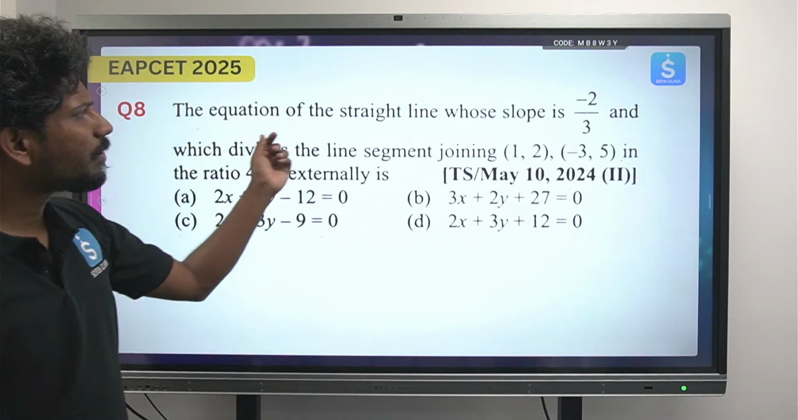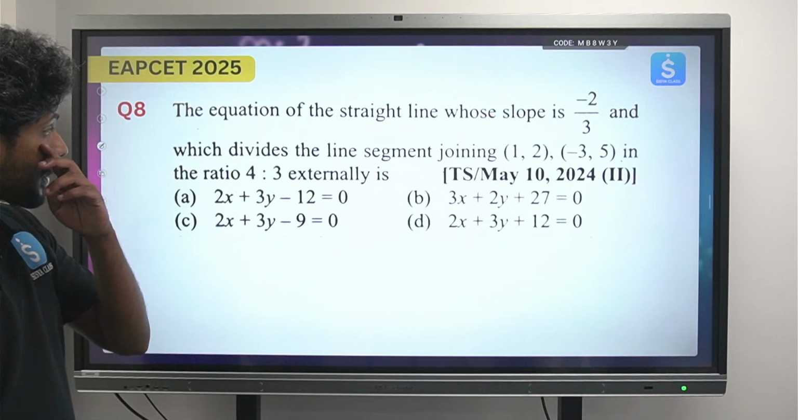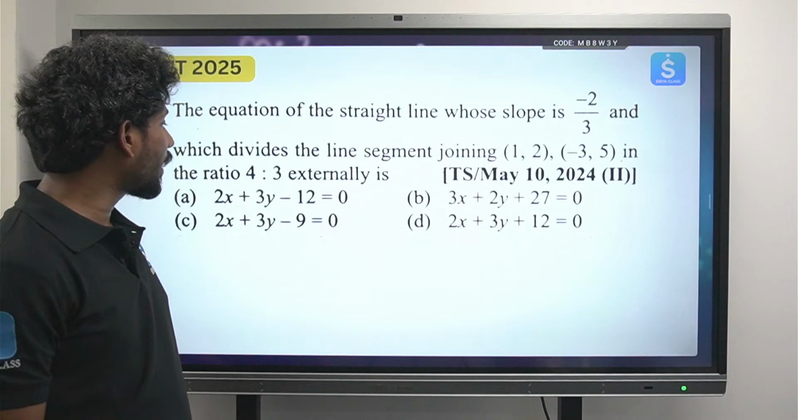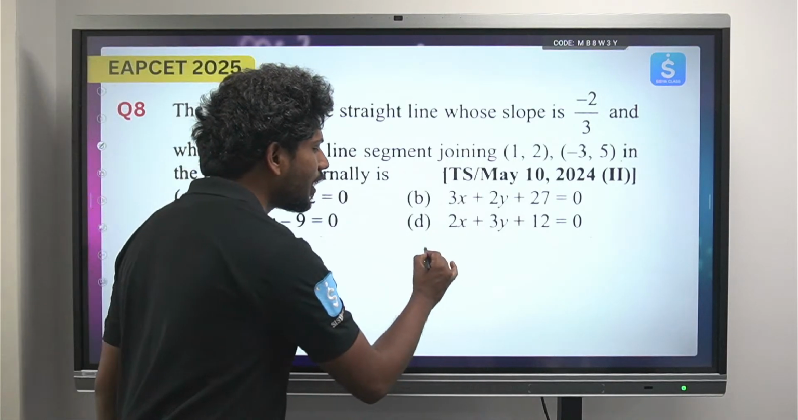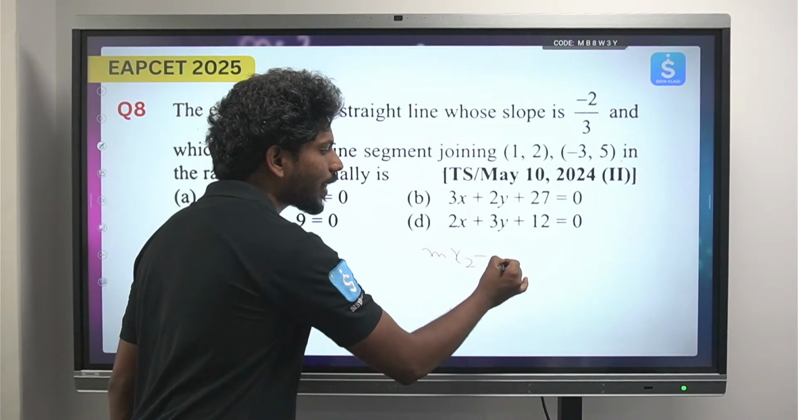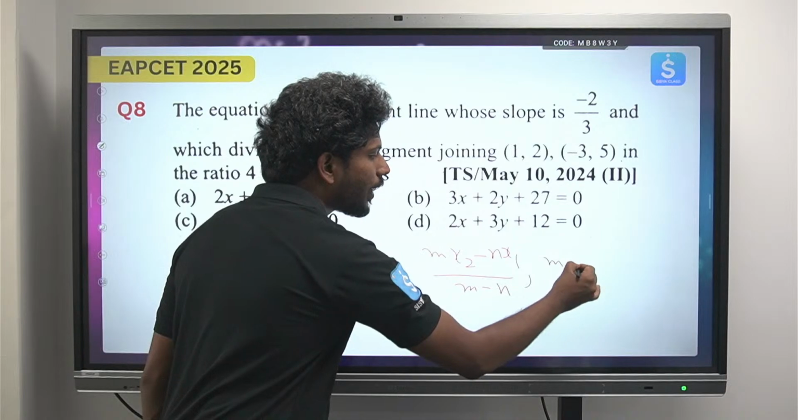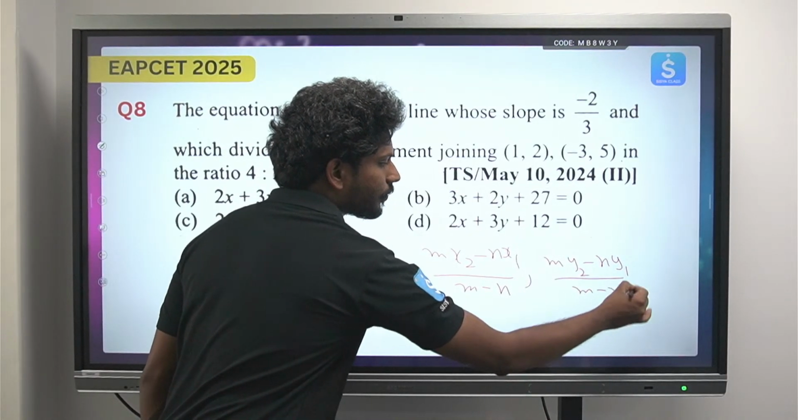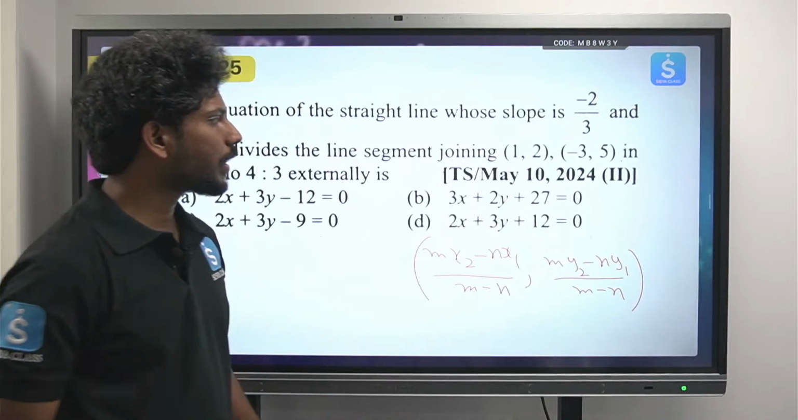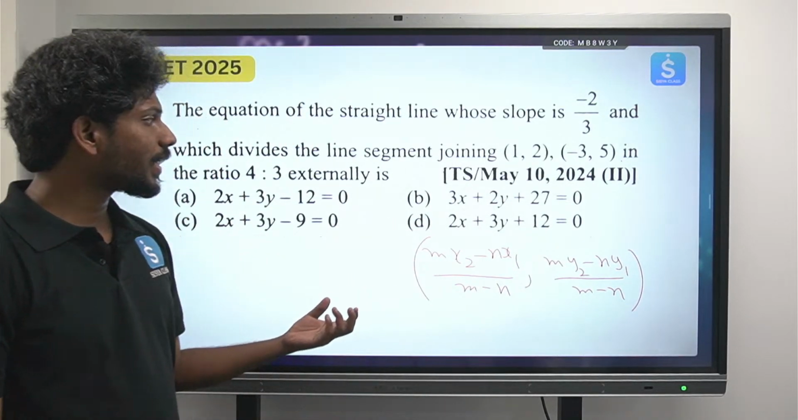Next, the equation of a straight line with slope -2/3 which divides the line segment (1, 2) and (-3, 5) in the ratio 4:3 externally. Externally అంటే formula ఏంటి, fast గా రాయండి: (mx2 minus nx1) by (m minus n), (my2 minus ny1) by (m minus n). Okay, so ఇది వచ్చేసి మనకి that is nothing but a section formula where it is dividing externally.